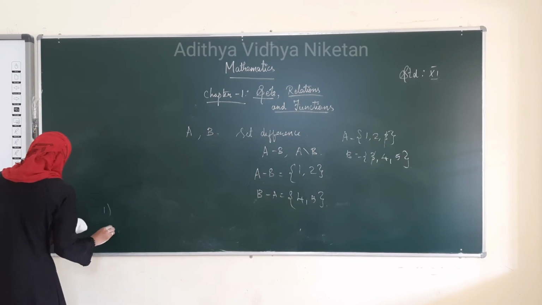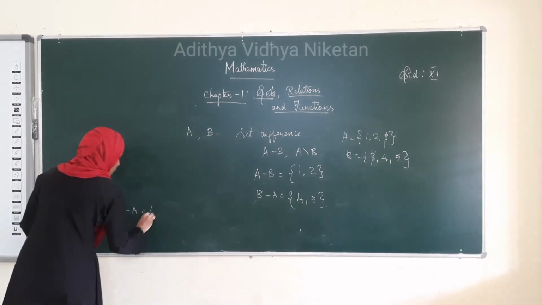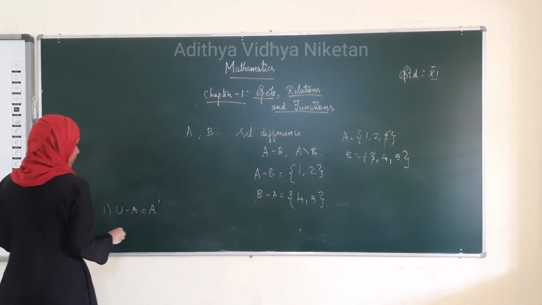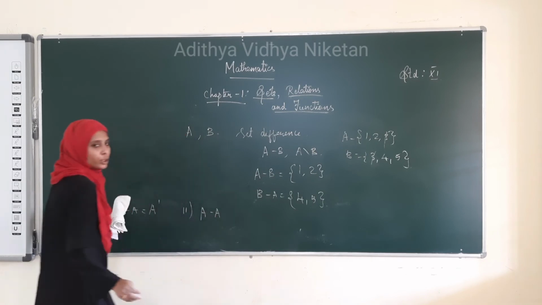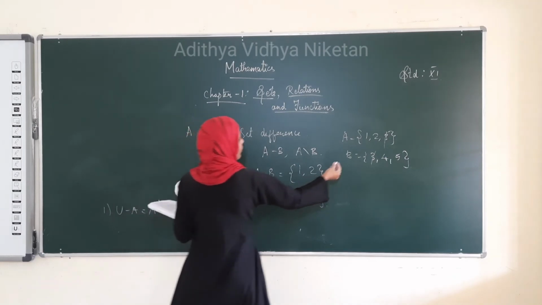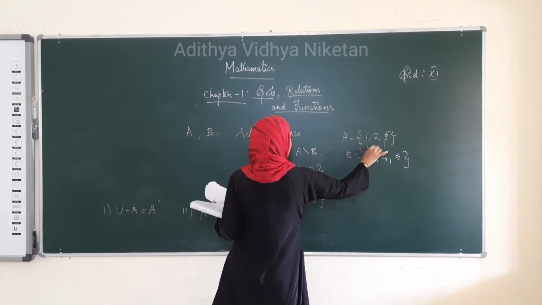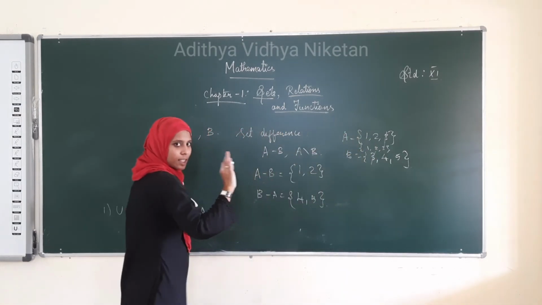They have given some properties. U minus A, we saw this. U minus A is A dash, A complement. Then what is A minus A? Set difference of the same set. When we subtract 1, 2, 3 from 1, 2, 3, we get the null set, that is the empty set.